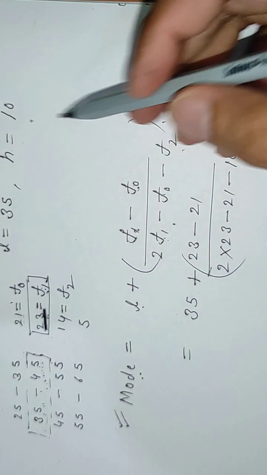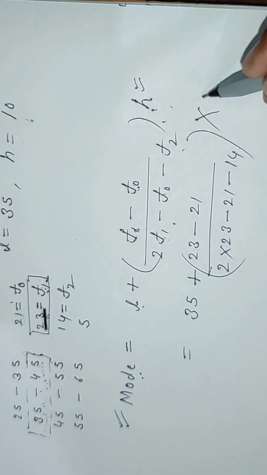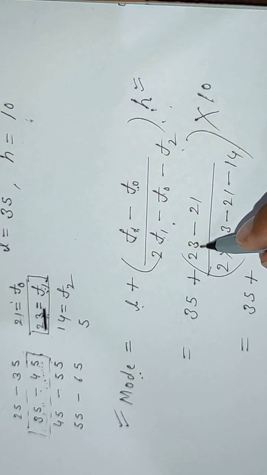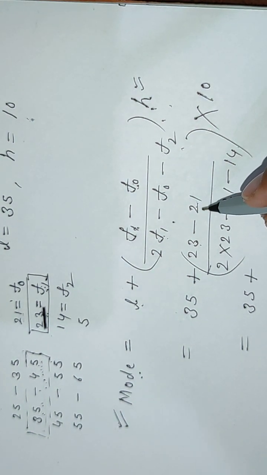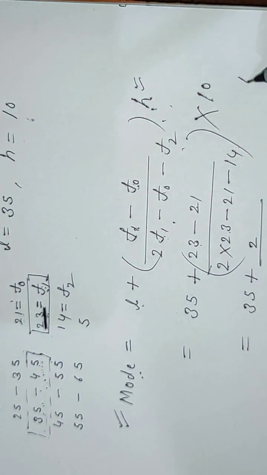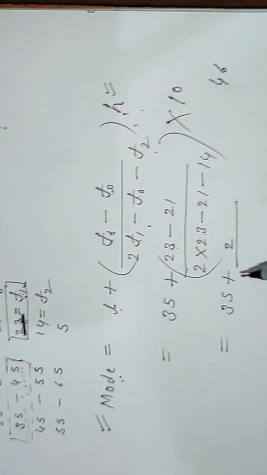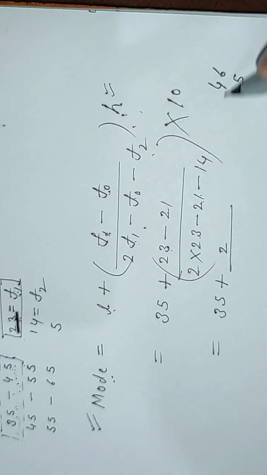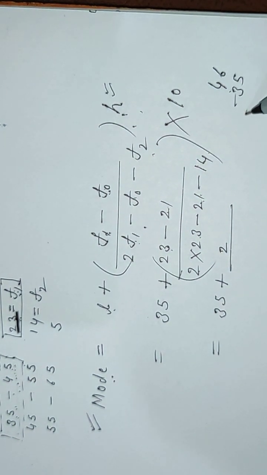Multiplied by h. And what is h? h is equal to 10. Let us solve it. 23 minus 21, what will we get? 2. 23 times 2 is 46, and 46 minus 35, let us subtract. What will we get? We will get 11.